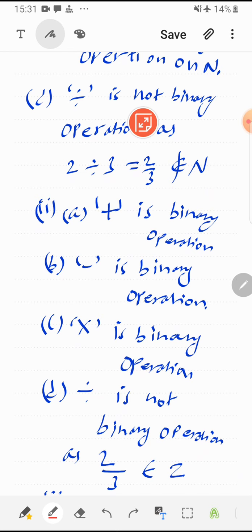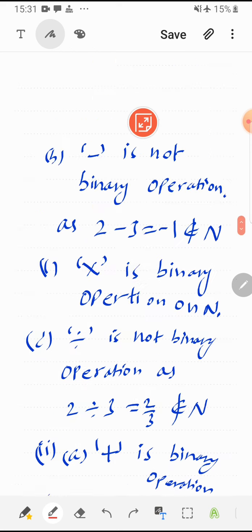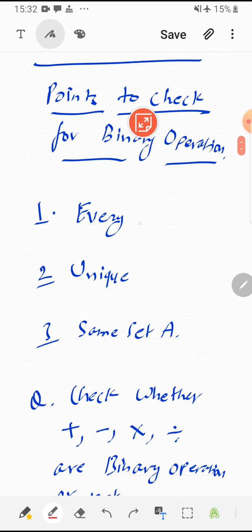Moreover, one more problem is there in division: the first point is also not satisfied. Why? Because 0 is part of A, but you can't divide any element by 0. So we can't say that every element of the integers can be operated on under division. So 2 problems are there in the case of division in integers.